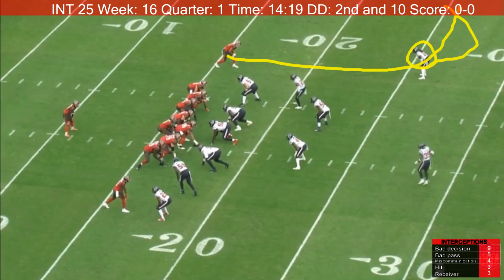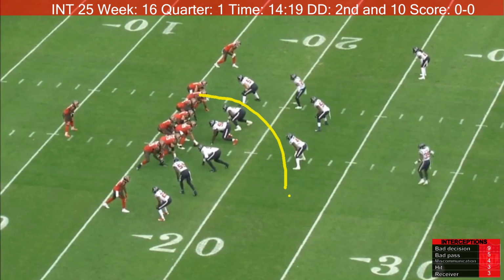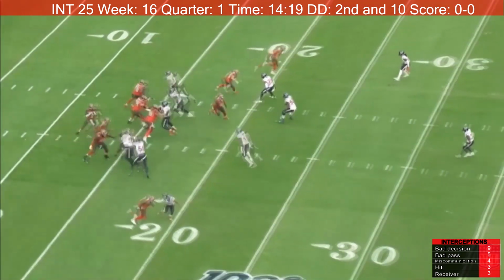Now, one of the things that is annoying about this play is it is a 2nd and 10. There's no need to get all 10 yards on this. You will see O.J. Howard gets matched up against a linebacker coming across the middle. If Jameis Winston would have waited just one heartbeat, he would have seen that O.J. Howard was wide open. The linebacker covering him was behind him by quite a few steps. But Jameis Winston went for the out route and got undercut for the pick six. This is a bad decision by Jameis Winston.